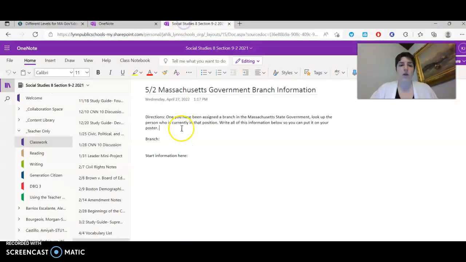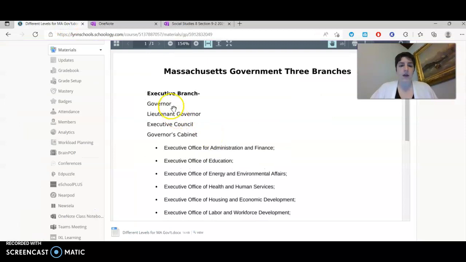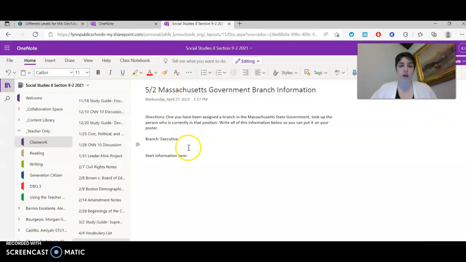So if you go over to OneNote, you're going to write your branch here. If it's executive, you're going to write down executive here. And then you're going to start your information there, which just means you're going to look back and write down who is the governor, who is the lieutenant governor, who is the executive council, and all the people that are on it.